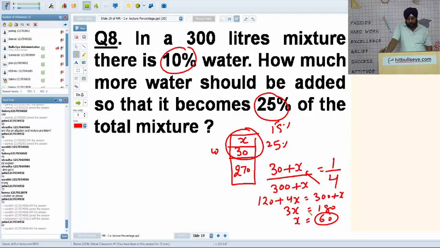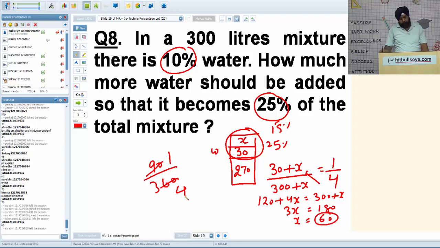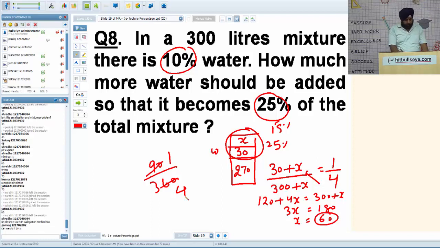When you add 60 water, it will become 90. 90 upon 360 is 1 by 4. That will give you a mixture of 25% water. Is it okay? I repeat. Let X liter of water be added to make the water 25%. So total water will be 30 plus X.